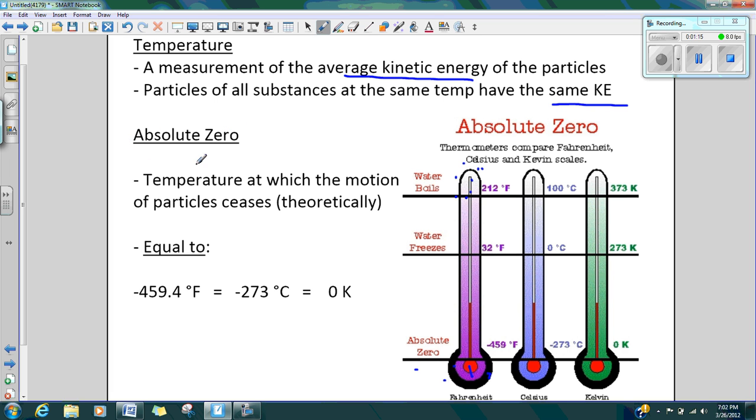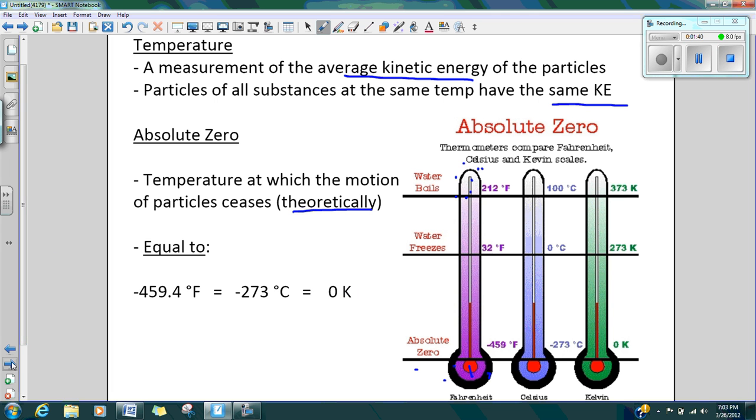Now we have something new to talk about: absolute zero. Not sure how much we've talked about this yet, but this is a temperature at which motion of particles ceases to exist. This is a theoretical value, meaning that right now we believe that it's at negative 459.4 degrees Fahrenheit, negative 273 degrees Celsius, or 0 Kelvin. We'll come back to this slide in just a second.